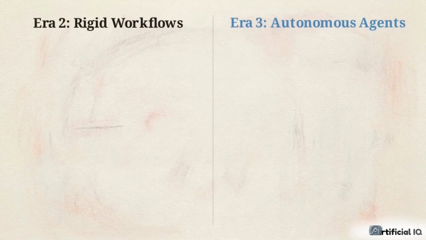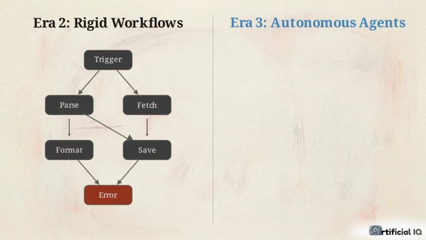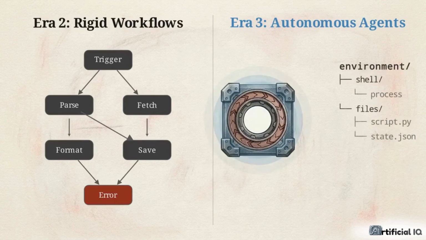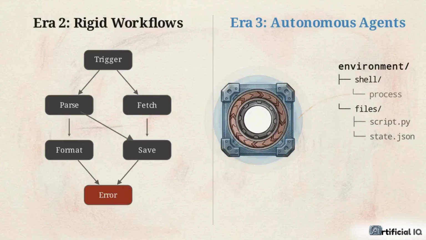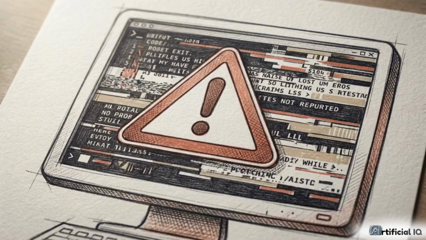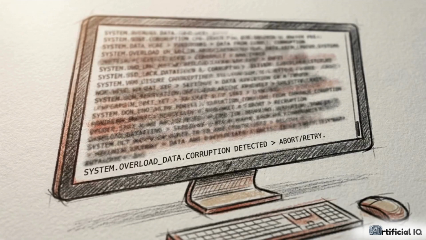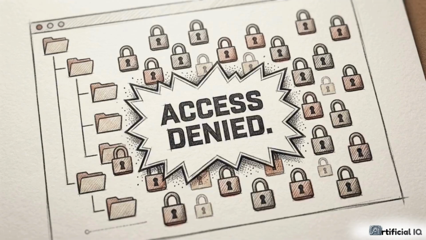This diagram compares that rigid flowchart on the left with where we are today on the right. We have entered the third era, autonomous, model-driven loops that interact directly with their environment to solve problems dynamically. But giving an AI agency immediately exposes three universal failure modes: runaway loops burning through tokens, monolithic context windows causing amnesia, and unsafe permission roulette.